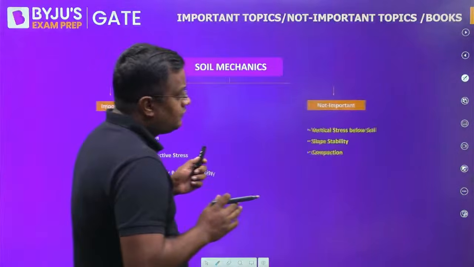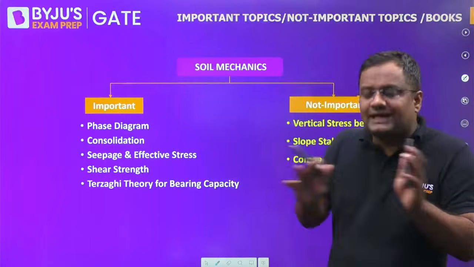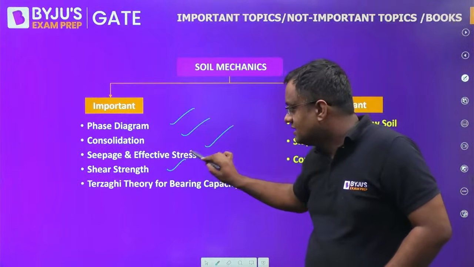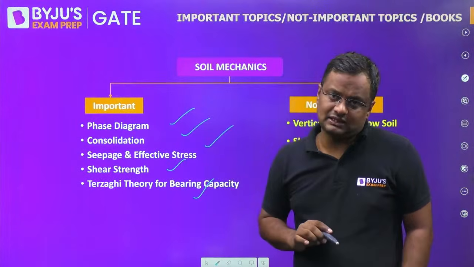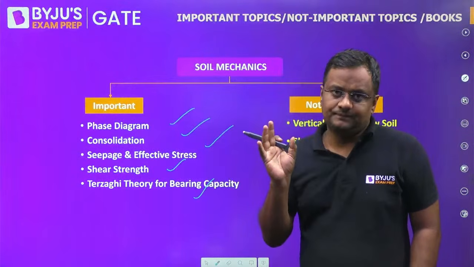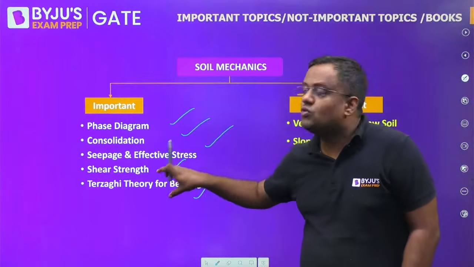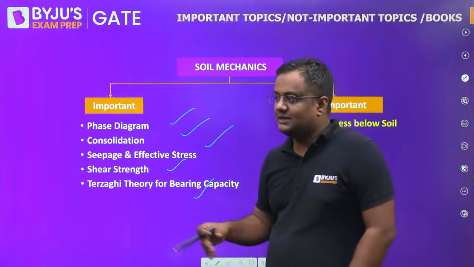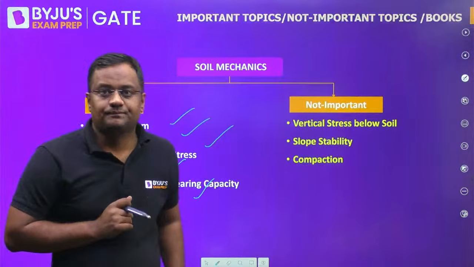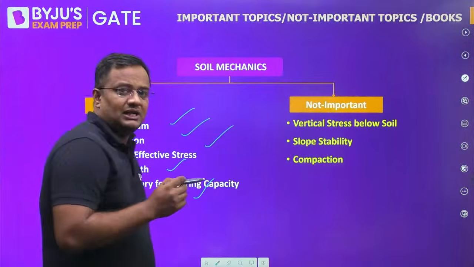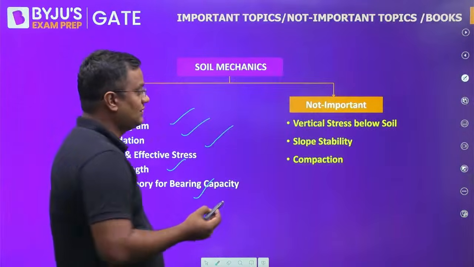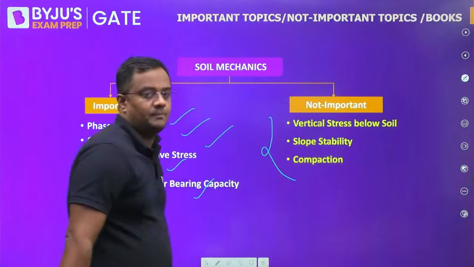Now, for soil mechanics, the important topics for any competition exam are phase diagram, consolidation, seepage, the quicksand condition and all, shear strength and Terzaghi's theory of bearing capacity. Shallow foundations have many theories, Meyerhof, Brinch Hansen, Skempton also. But mostly 90% of questions are expected from Terzaghi, though in the last 2-3 years, GATE is also asking from Meyerhof. Now, not that they are not in the syllabus, but questions are not asked more frequently from vertical stress, slope stability and compaction.